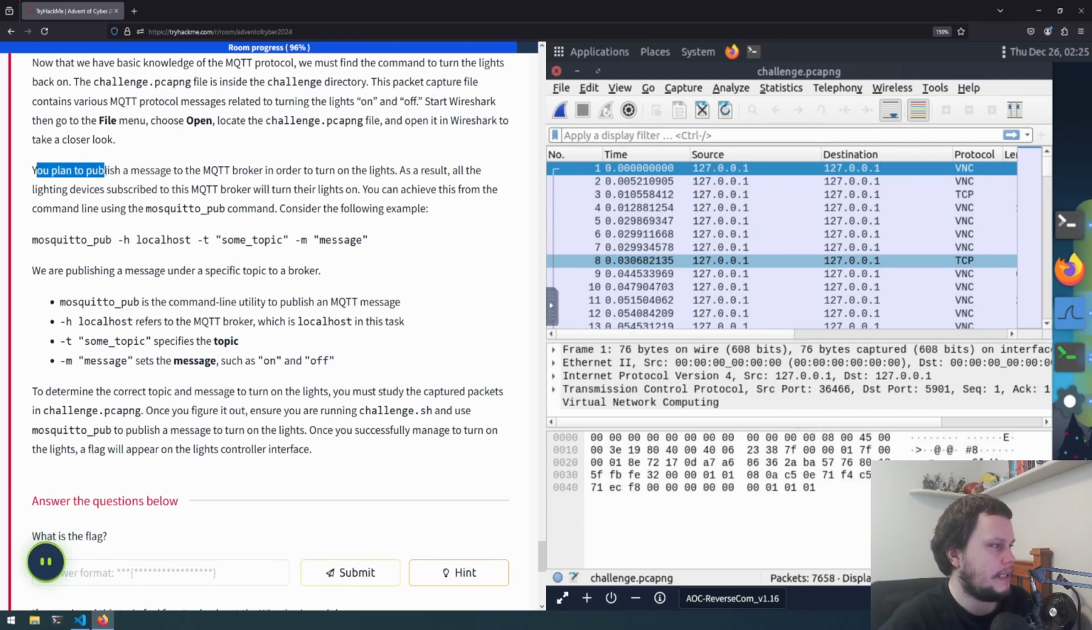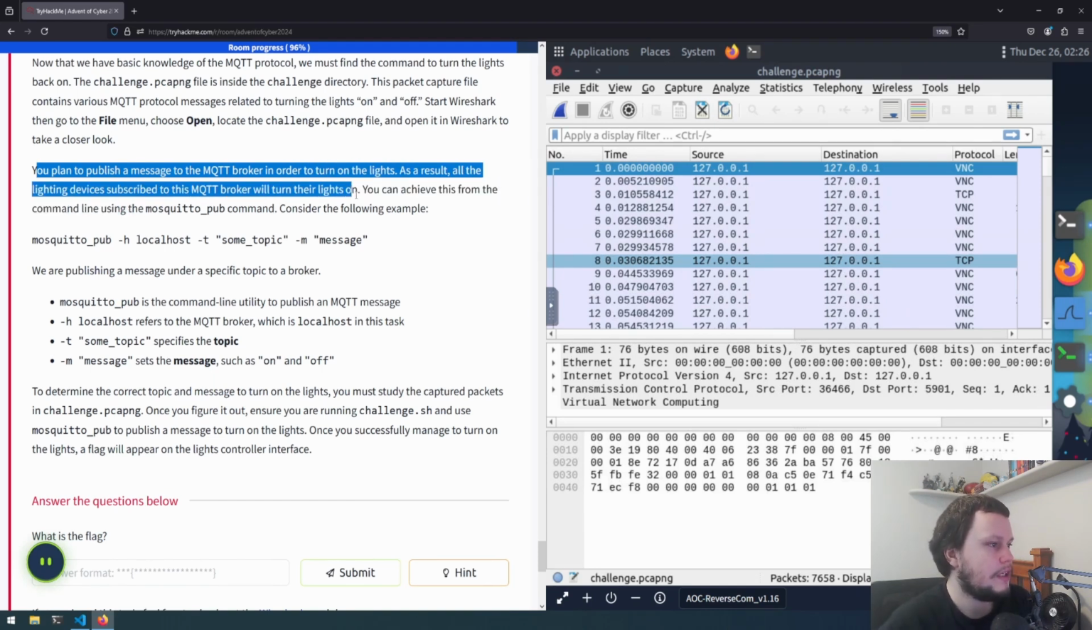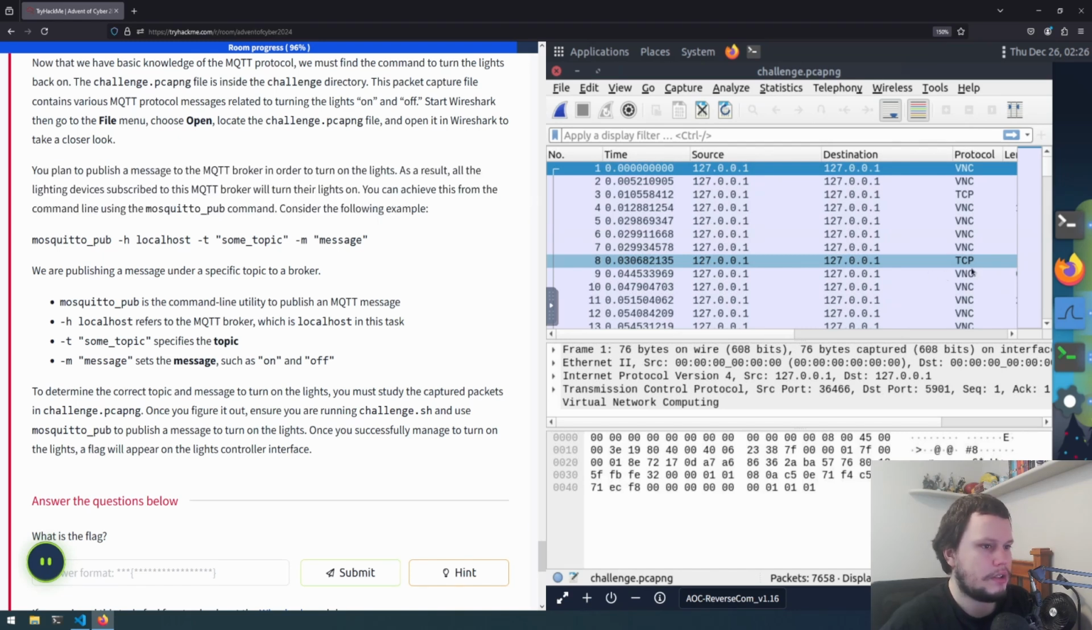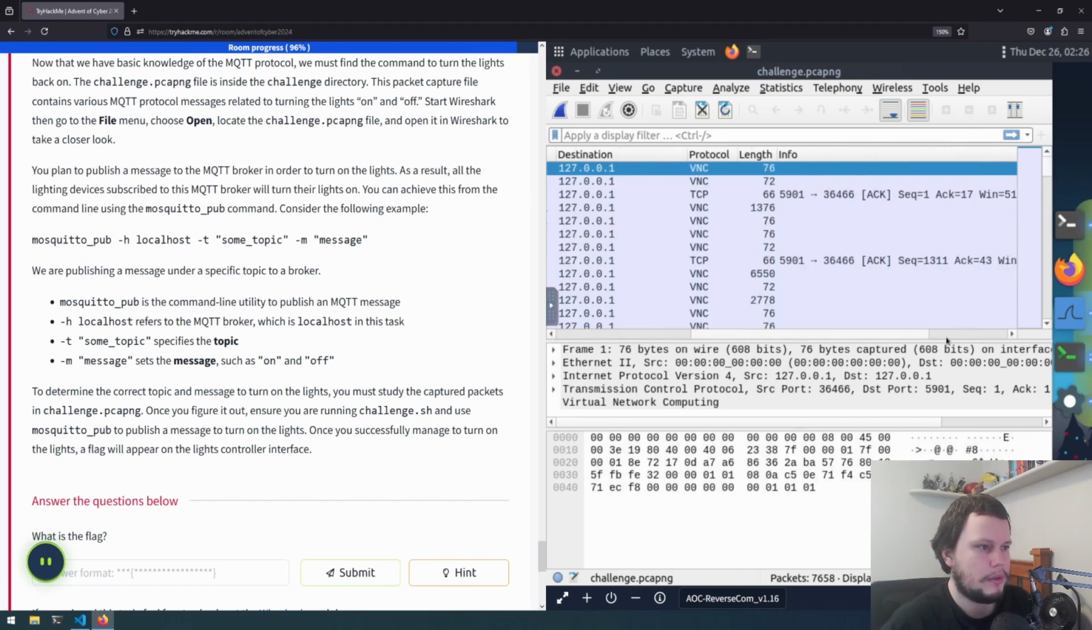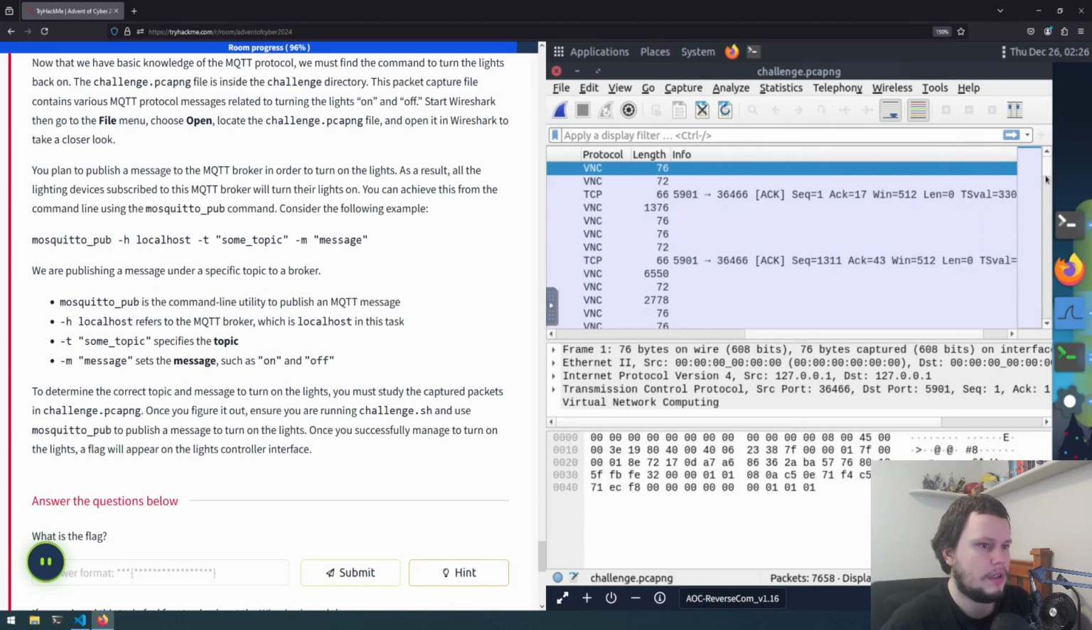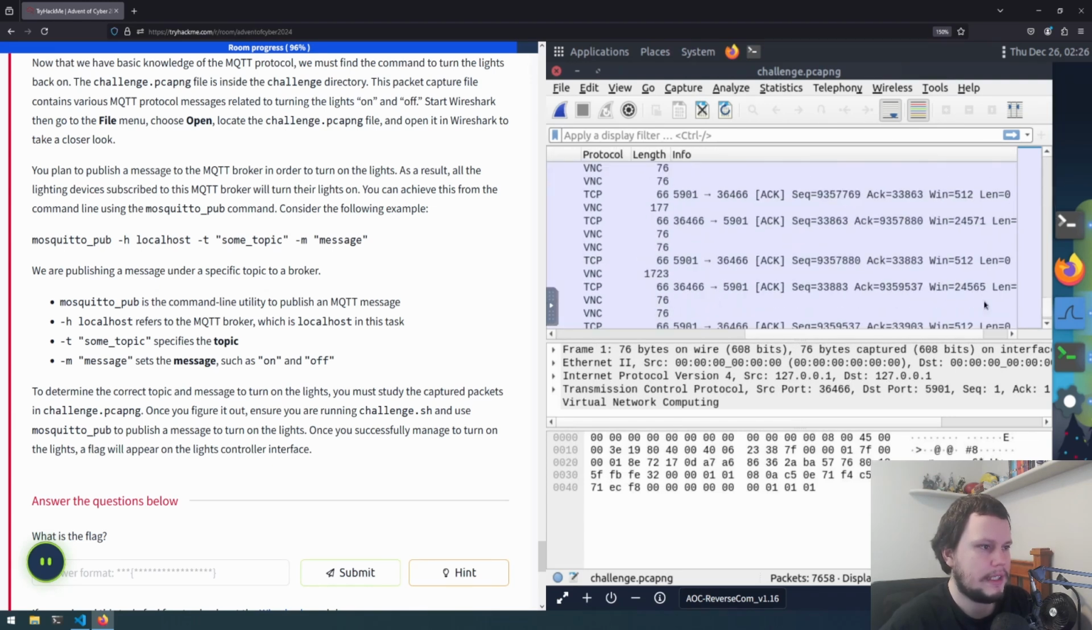So you plan to publish a message to the MQTT broker in order to turn on the lights. As a result, all the lighting devices subscribed to this MQTT broker will turn the lights on. You can achieve this from the command line using the mosquitto_pub command. So we've got a capture for all the stuff that was working. So what we need to do is find a capture where it was working and send a message.